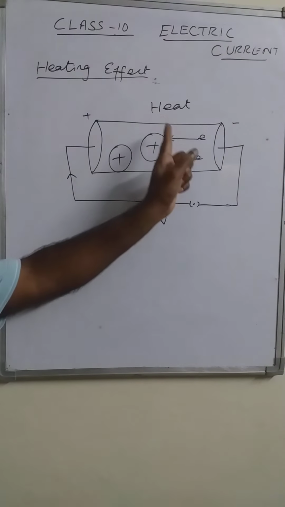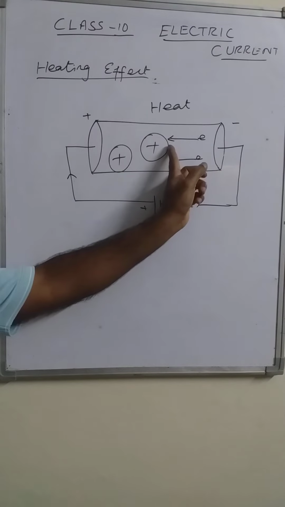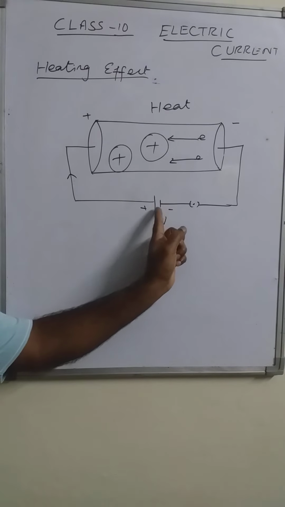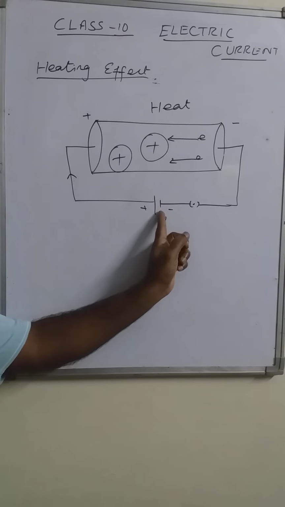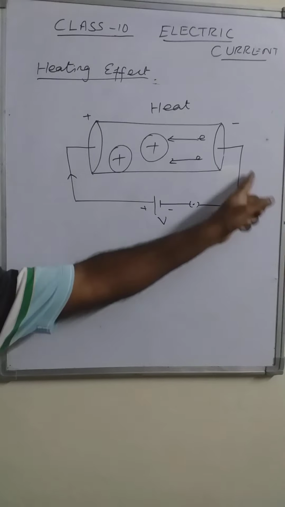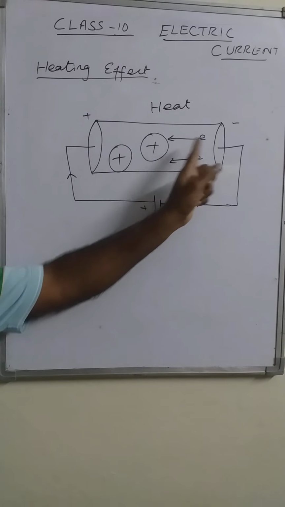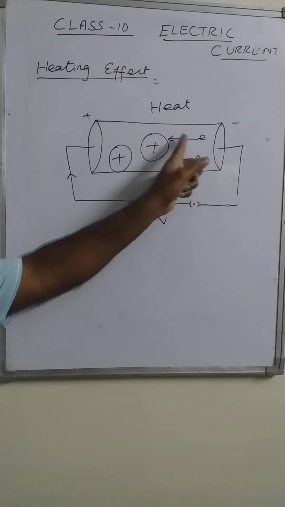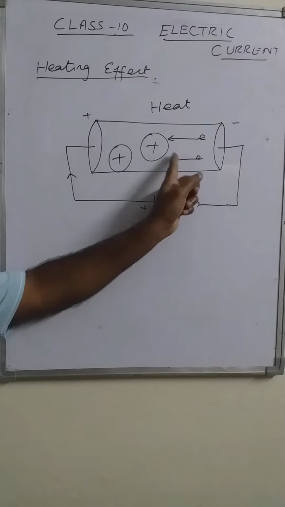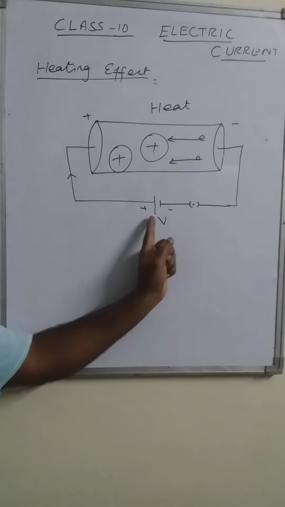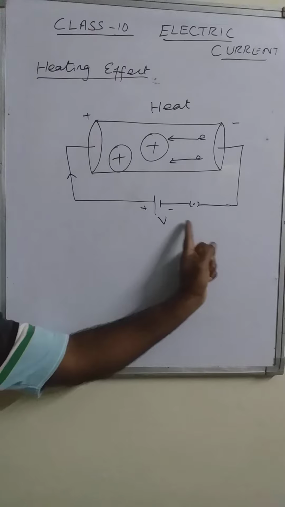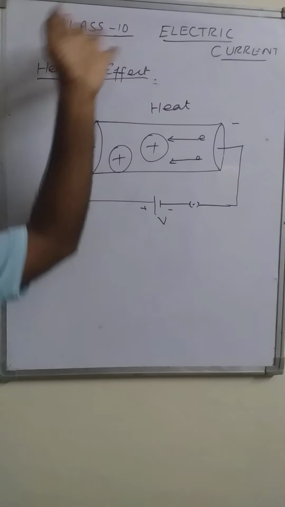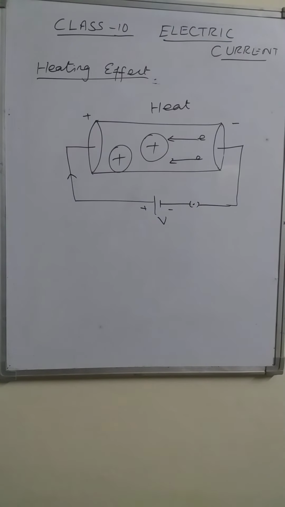So the heat is produced due to the collision of electrons, and the electrons are flowing due to the work done by the battery. Because the battery is doing the work, electrons are moving by taking energy from this terminal. That energy is lost during the collision. So whatever energy is supplied by the battery is lost during the collision and converted into heat energy.